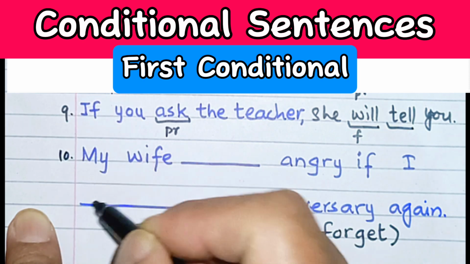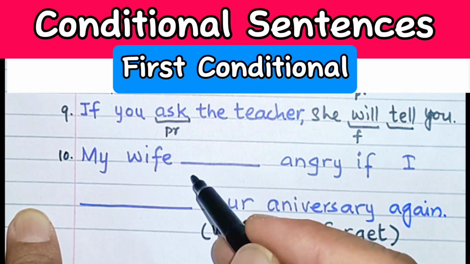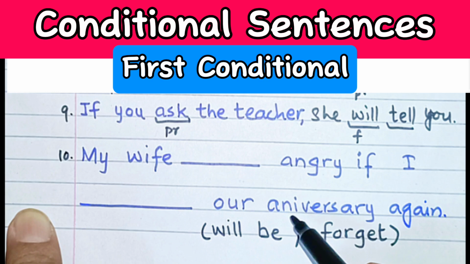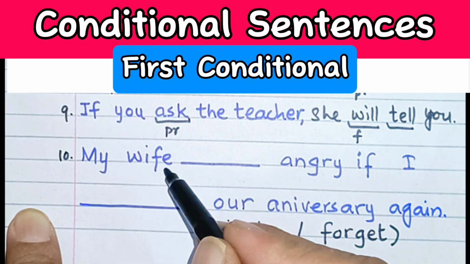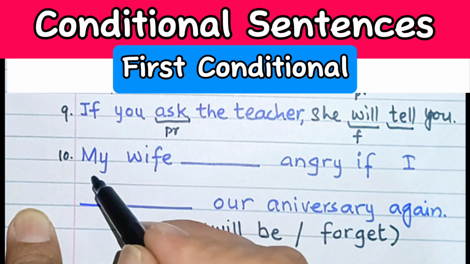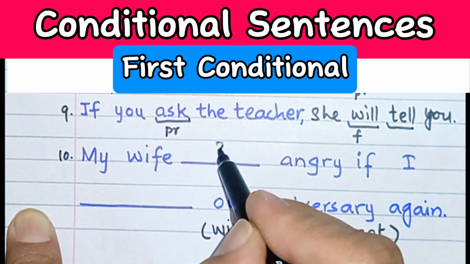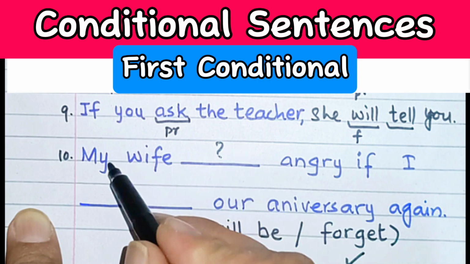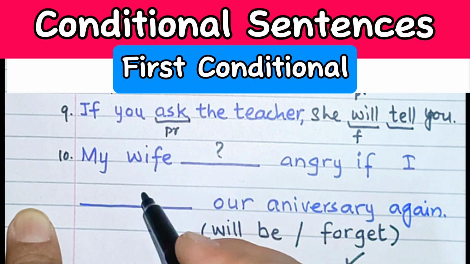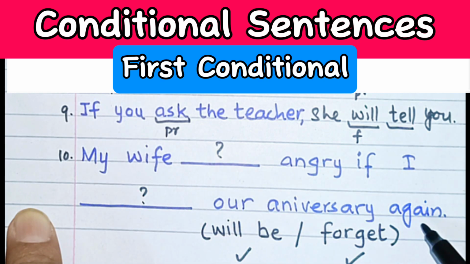Now the last sentence is for you. My wife dash angry if I dash our anniversary again. So my wife is in the main clause over here. Out of these two, which will be written over here? My wife dash angry if I dash our anniversary again.